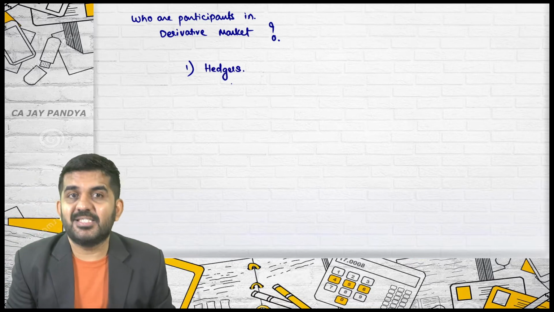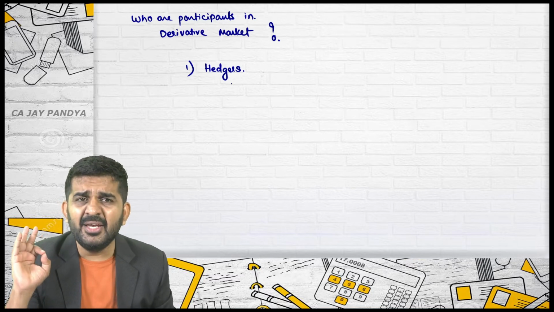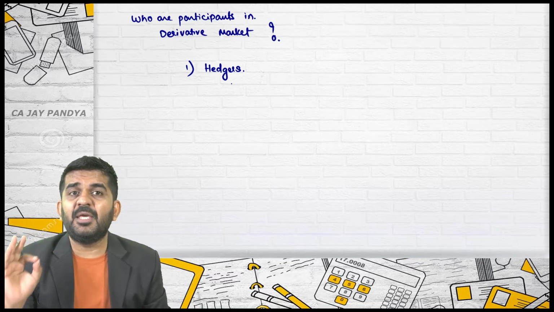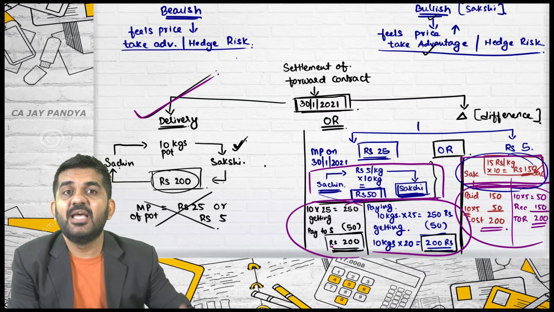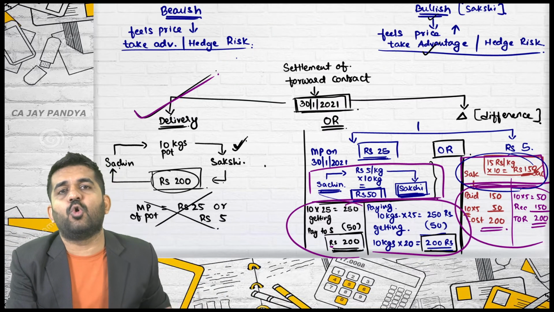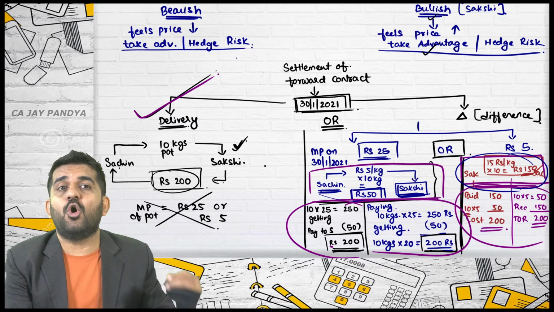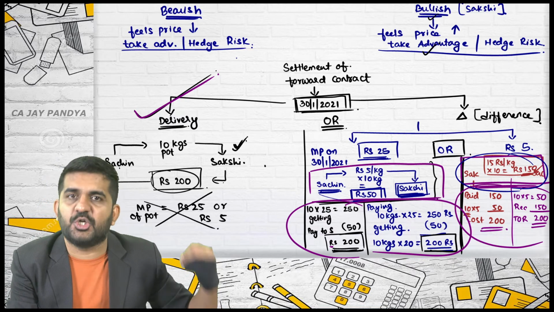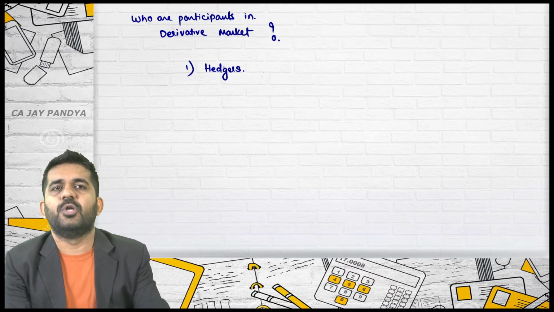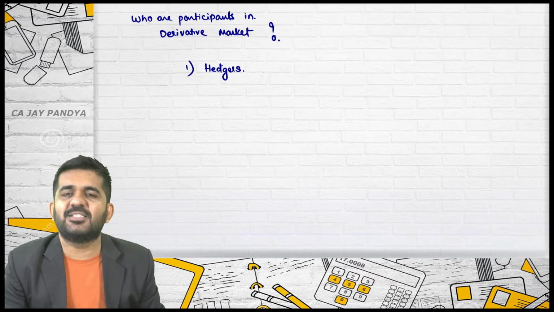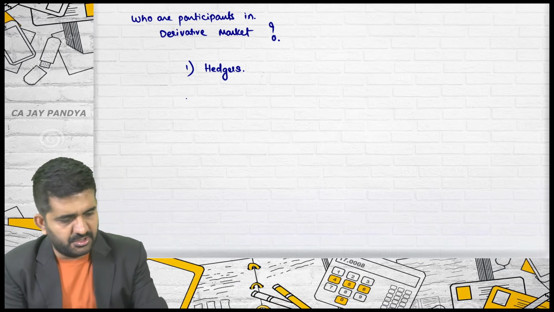As in our case, is it alright? In our case, both people were having the risk, both people were having this business, and they are entering into contract to hedge or reduce their risk. Hedging is reducing the risk. To reduce or nullify their risk, so they are known as hedgers. So in our example, they both were hedgers.